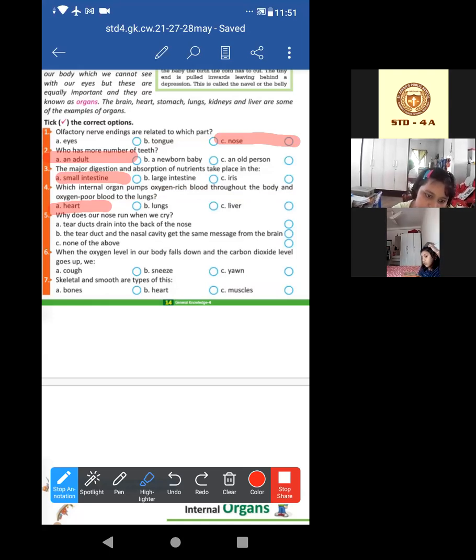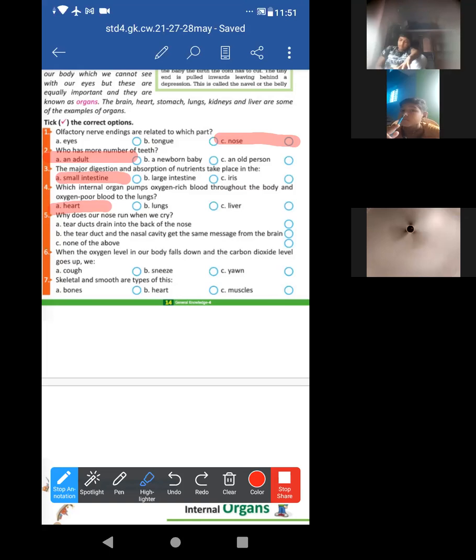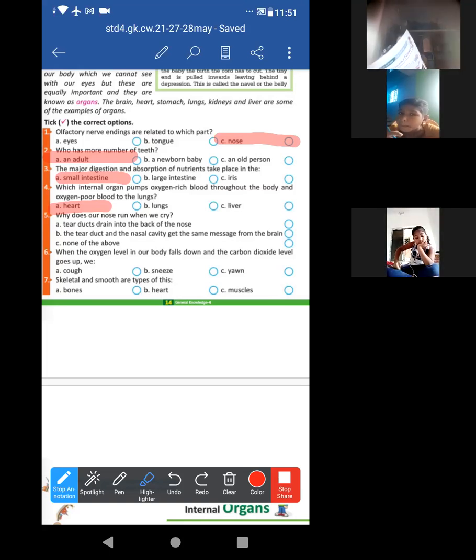Why does our nose run when we cry? Basically, when we cry, our nose also runs. Sometimes it gets blocked, or water drops from the air also, right? In this way the nose is also running. Yes or no? What is the actual reason? Just look at this. Don't put your pencil in the nose.